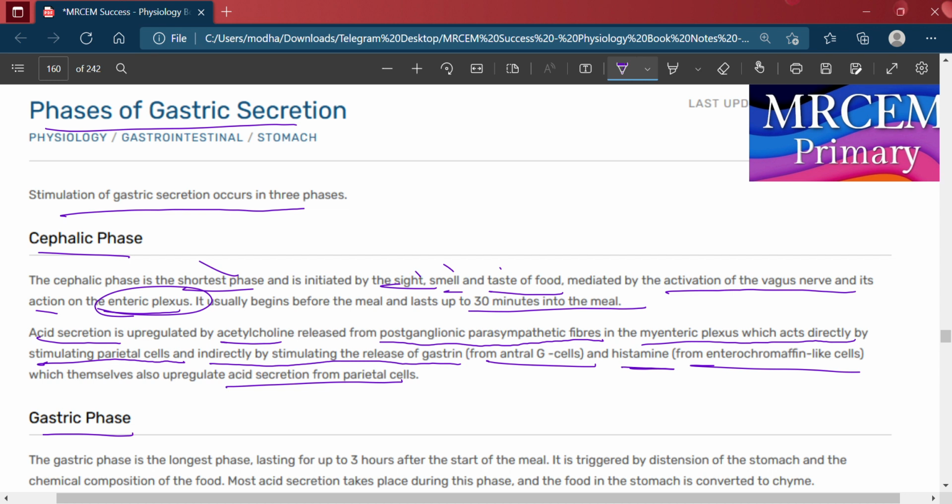Acid secretion is regulated by the acetylcholine released from the parasympathetic fibers in the enteric plexus, which acts directly by stimulating parietal cells and indirectly by stimulating the release of gastrin from the G cells and histamine from the enterochromaffin cells, which themselves also upregulate the acid secretion from the parietal cells.